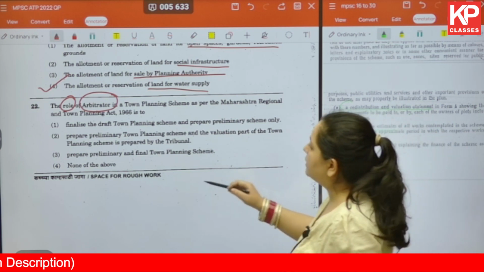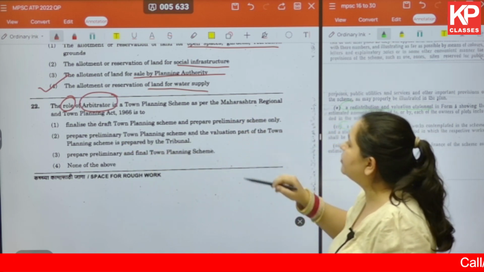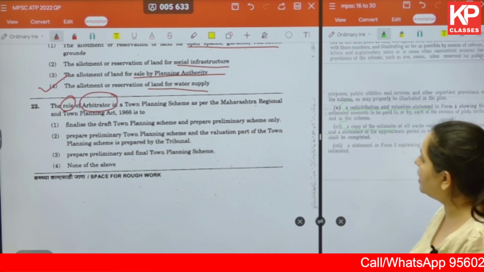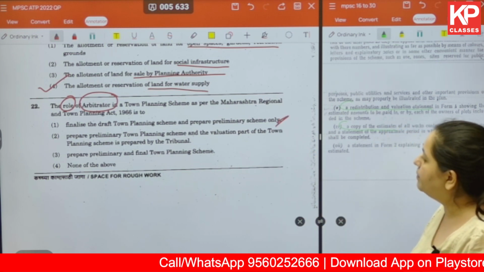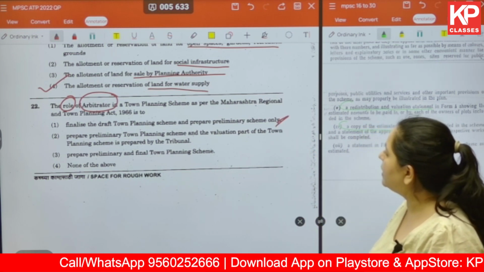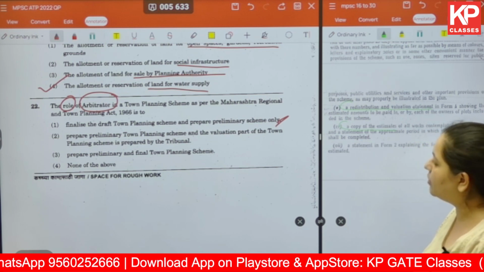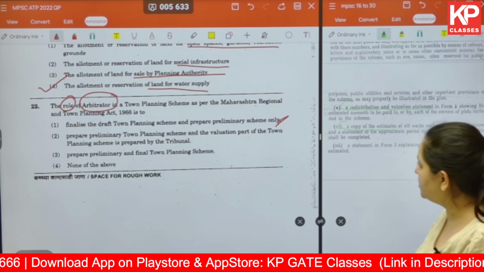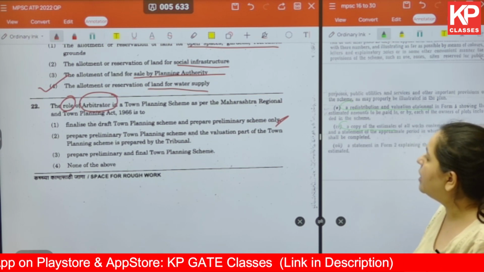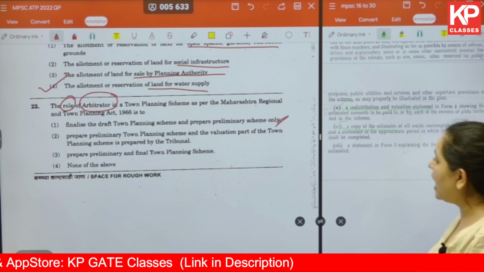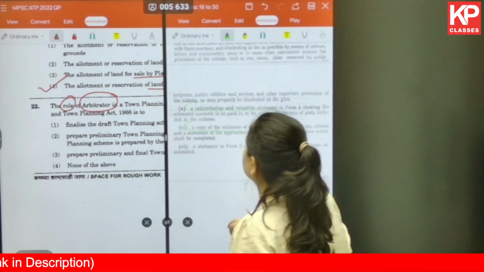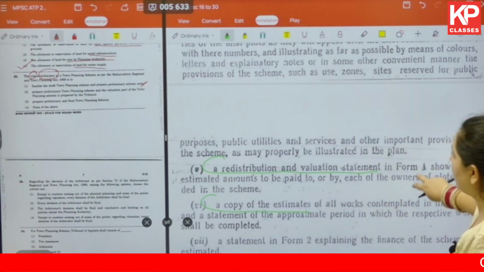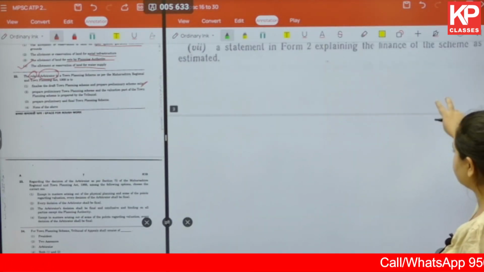The role is to finalize the draft town planning scheme and prepare the preliminary scheme only; to prepare the preliminary town planning scheme, and the valuation part of the town planning scheme is prepared by the tribunal; to prepare the preliminary and final planning scheme; or none of the above. Let's look into this particular document of MRTP to find this answer.